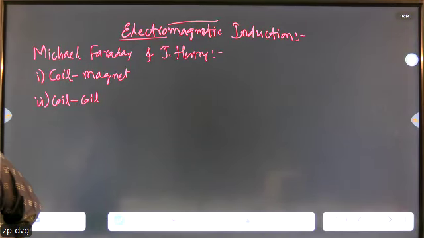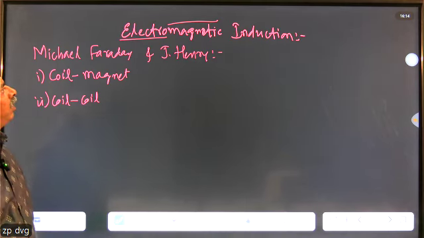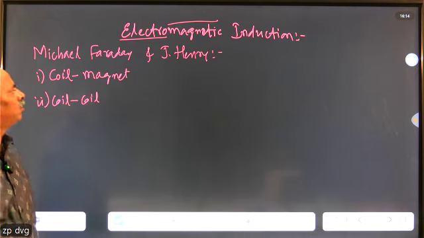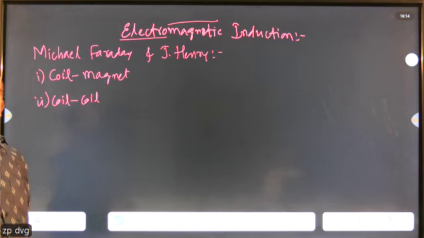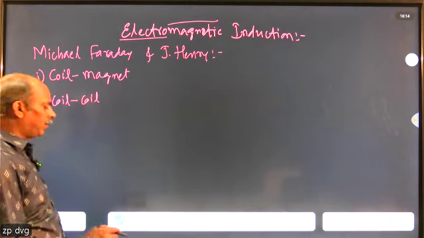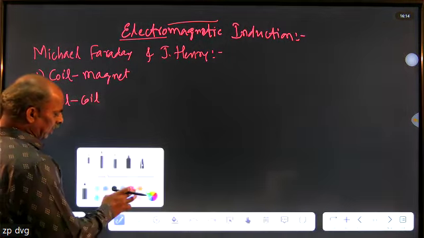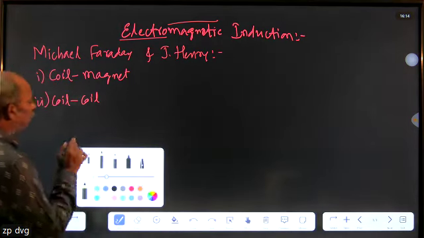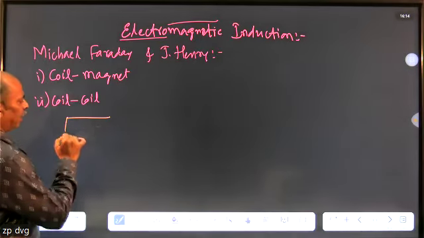Now, here in the electromagnetic induction phenomena, as discovered by Michael Faraday and Joseph Henry using these two experiments, what is the value of the EMF that is going to get induced, and what are the mathematical terms or equations that are going to be helpful to measure the value of the induced EMF?